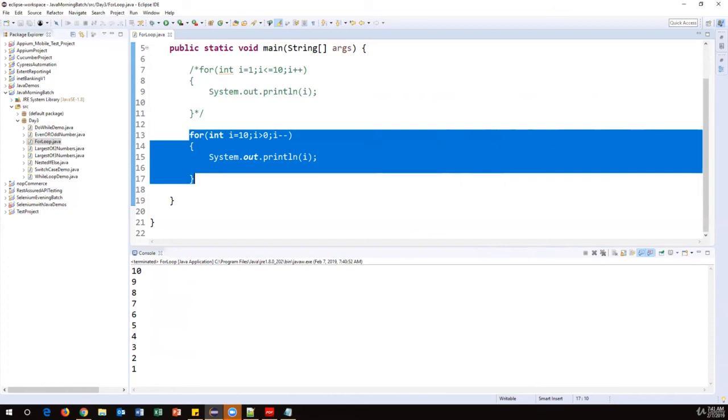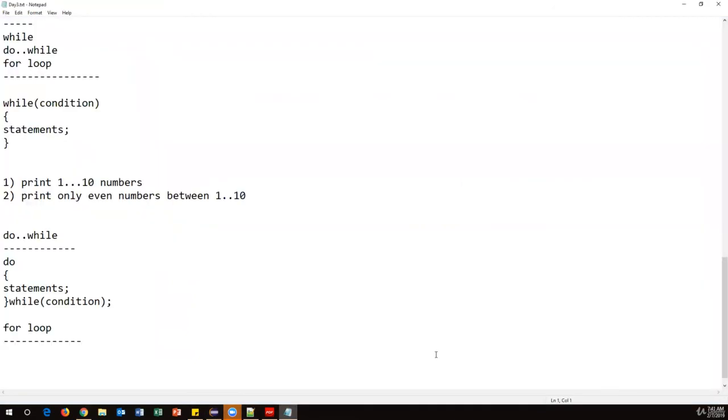So these are all called looping statements. We have seen the while loop, do while loop, and for loop. These are the three different looping statements we have. The while loop and do while loop are almost similar. The only difference is that in the while loop it first checks the condition, then executes the body. In the do while loop, the first time it will not check the condition, it executes the body, then checks the condition. And in the for loop, we have to specify the initialization, condition, and incrementation, everything. That is all about the for loop.